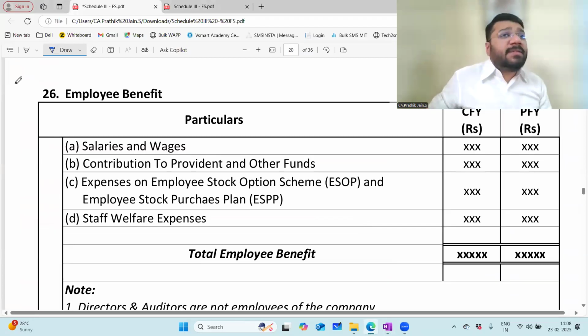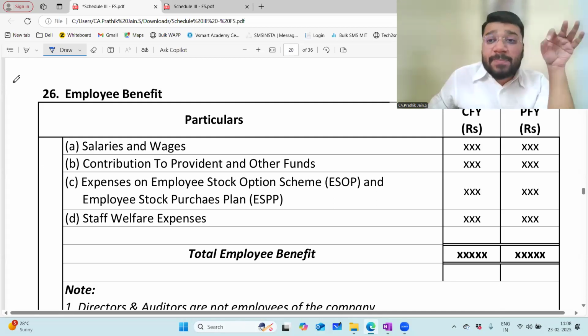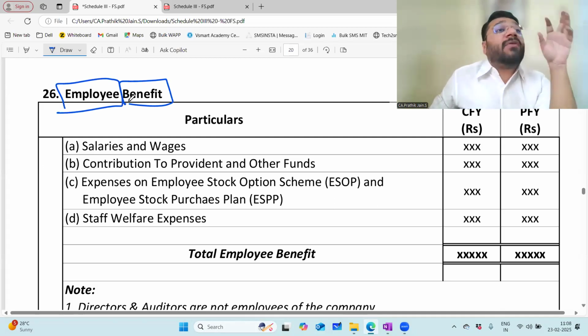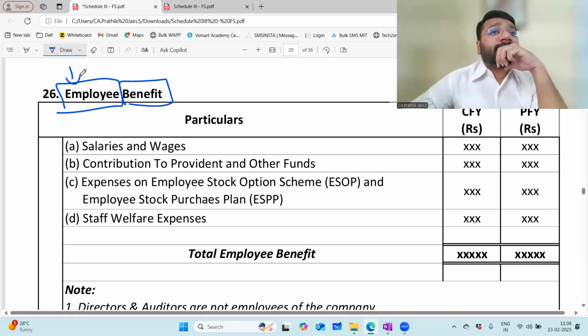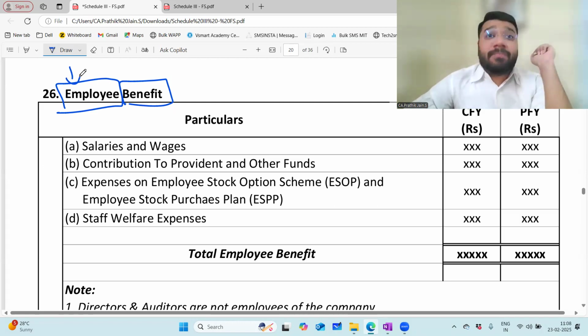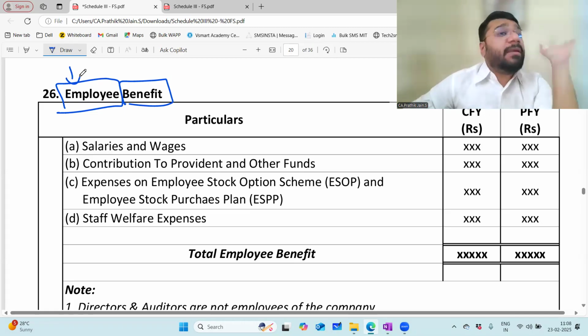Employee benefit expense means any expenditure that is incurred for the benefit of the employee, for the purpose of the employee. If any money is spent, that is employee benefit. Who is an employee of the company? The person who is working with the company, for the benefit of the company, is called an employee. In return for the time given, we pay salary and some compensation other than salary. That is called employee benefit.